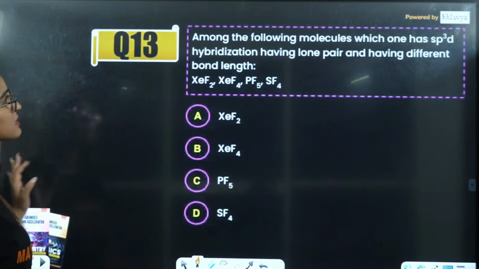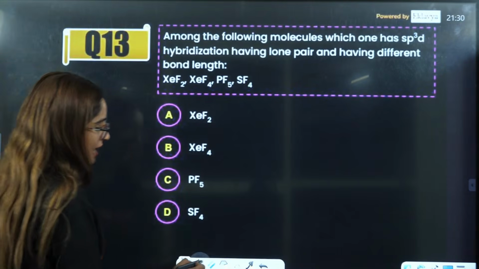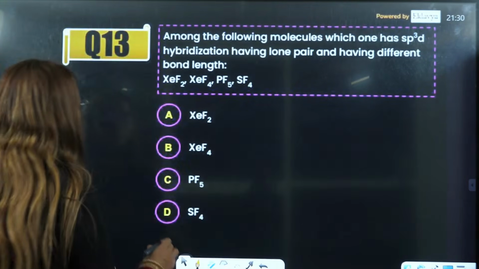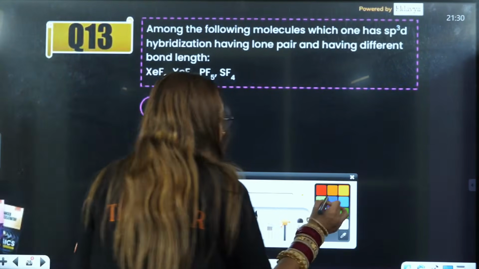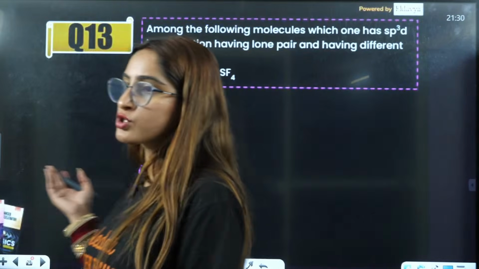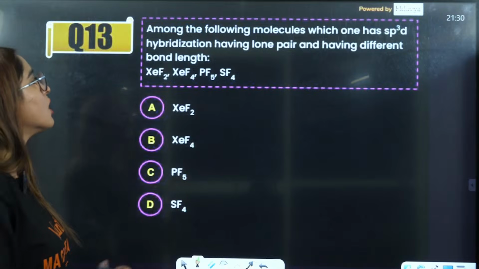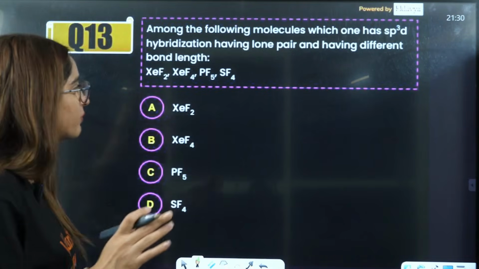So next is, among the following molecules, which one has sp3d? Now this is, I'd say, again the same repeated question, right? Same kind of questions they asked in shift 1 also. Today they have asked the same kind of question. So as I told you, this is a definite question that will be there, right?